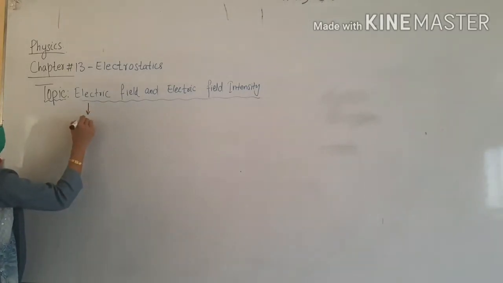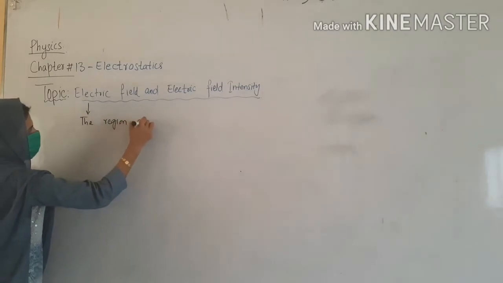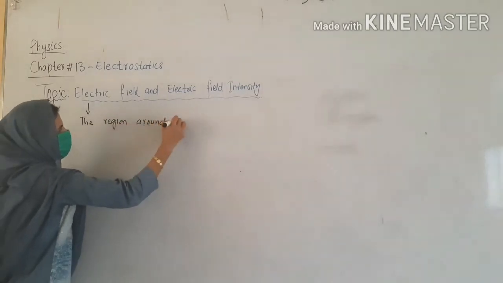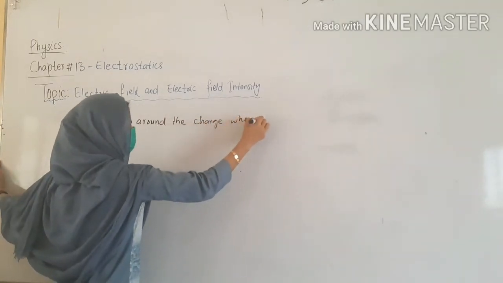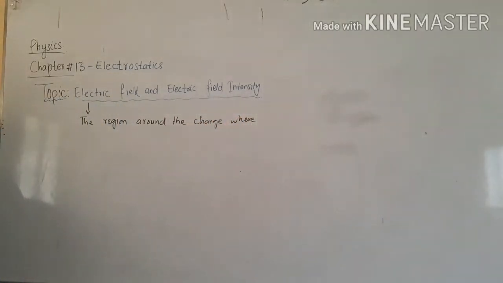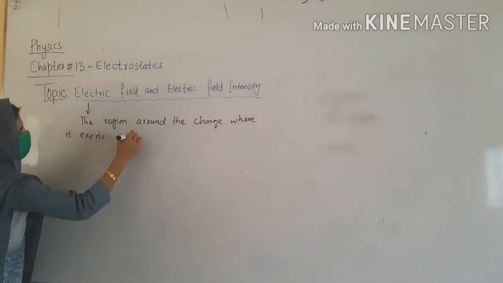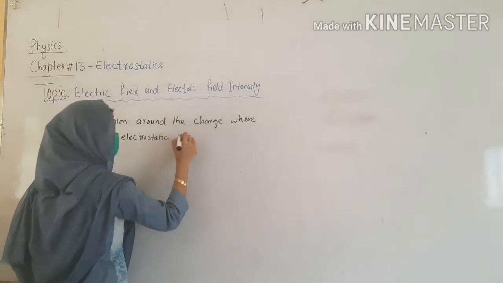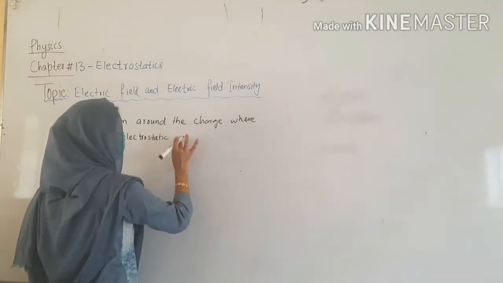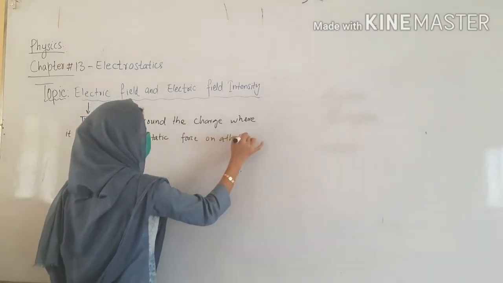We can write it simply as: electric field is the region around the charge where it exerts electrostatic force on another charge.